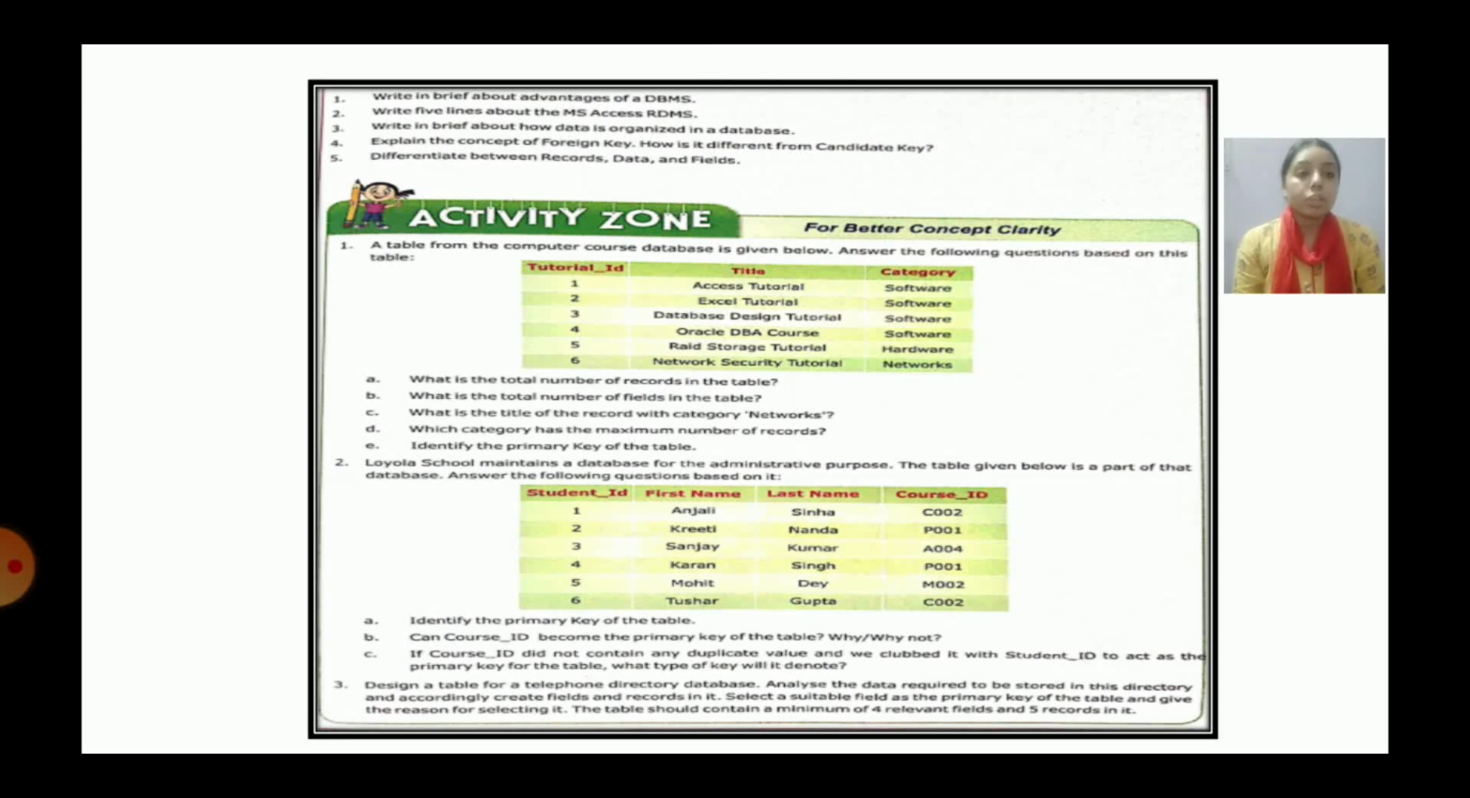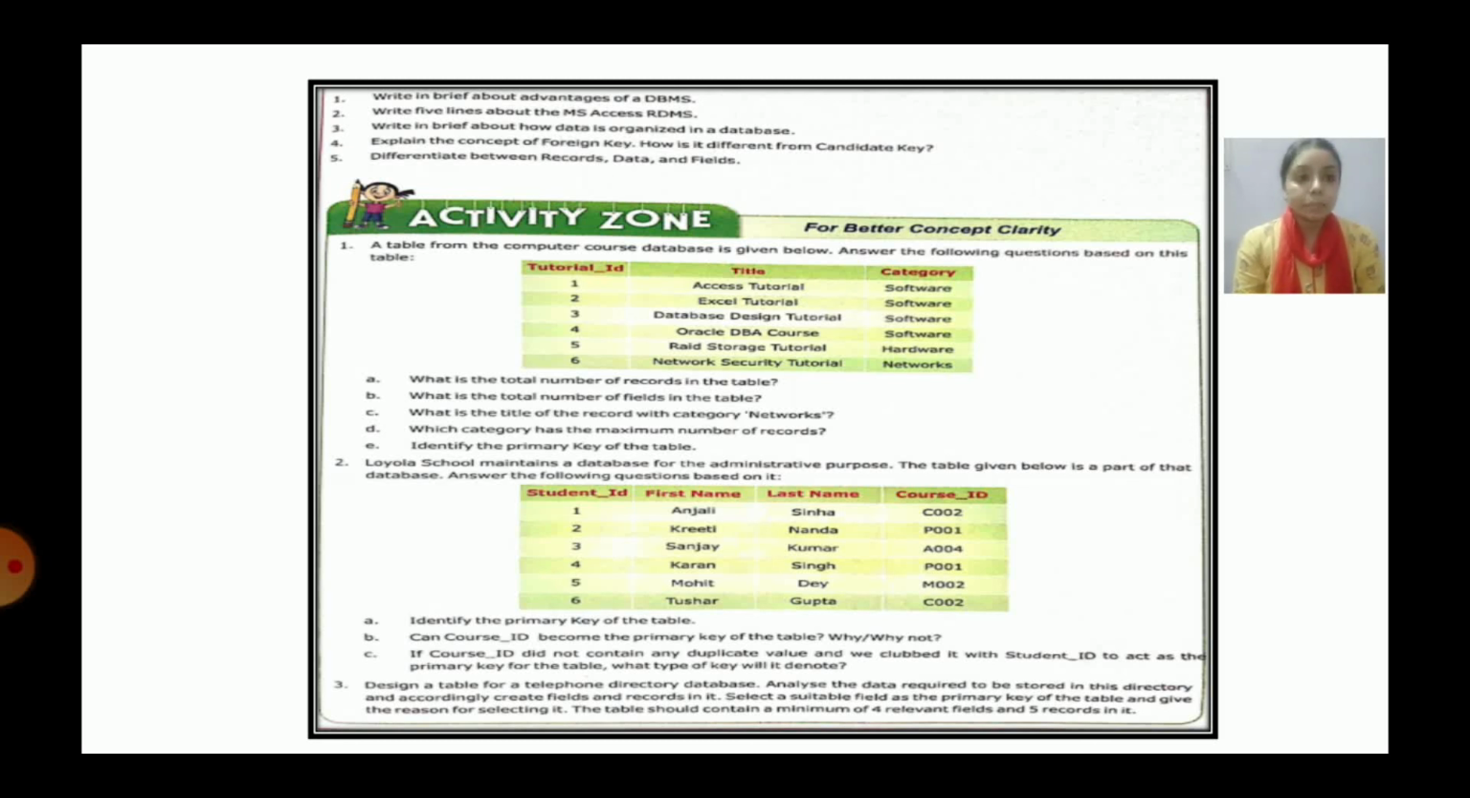Next we have question number 3, which says write in brief about how the data is organized in a database. So we know that in a database the data is organized in the form of tables, which consist of rows and columns.